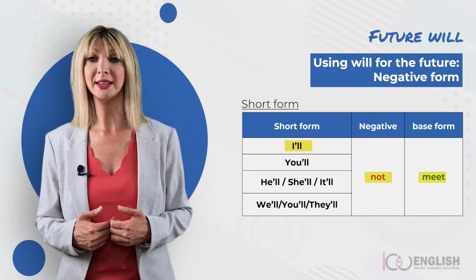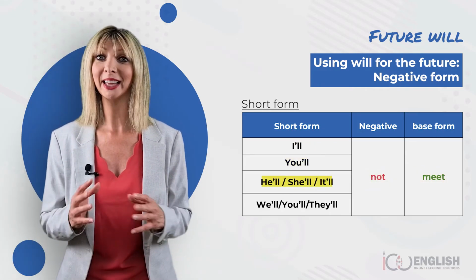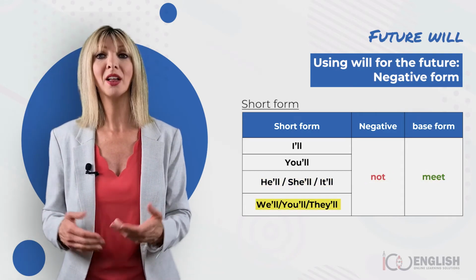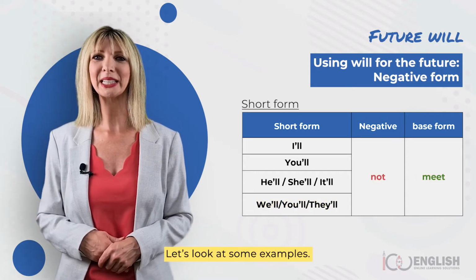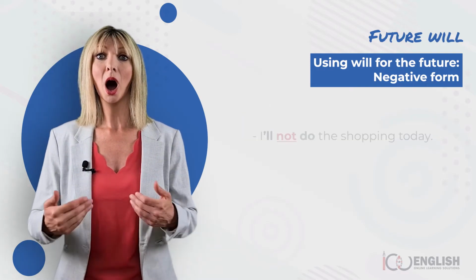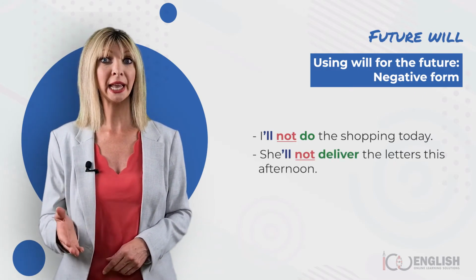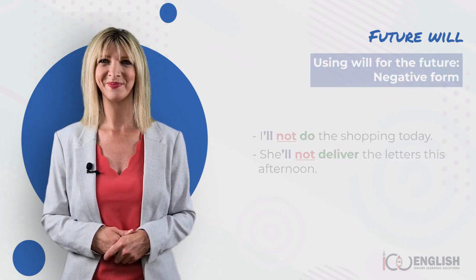I'll not meet. You'll not meet. He'll, she'll, it'll not meet. We'll, you'll, they'll not meet. Let's look at some examples. I'll not do the shopping today. She'll not deliver the letters this afternoon.